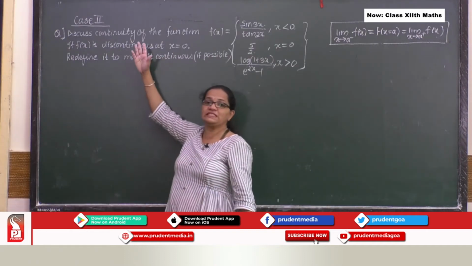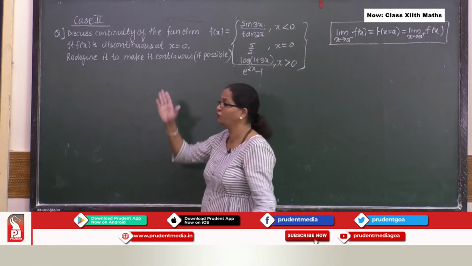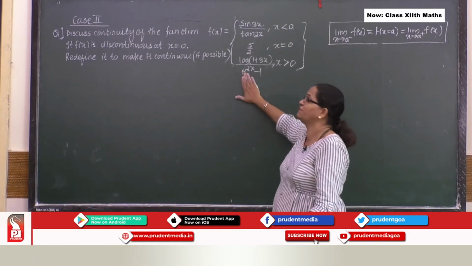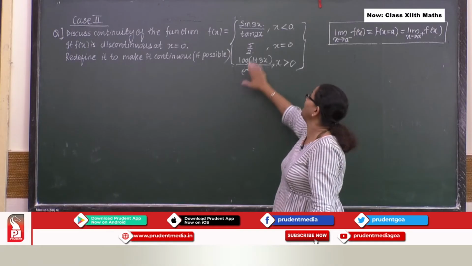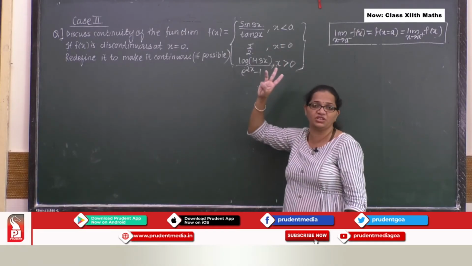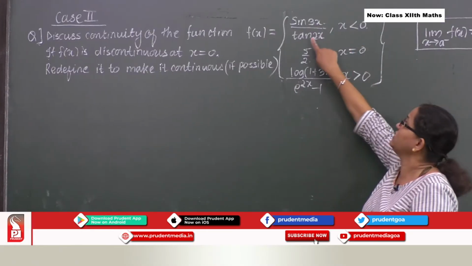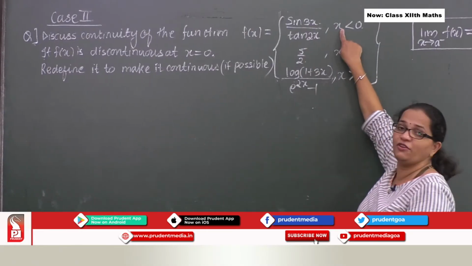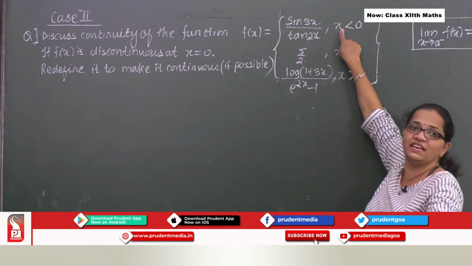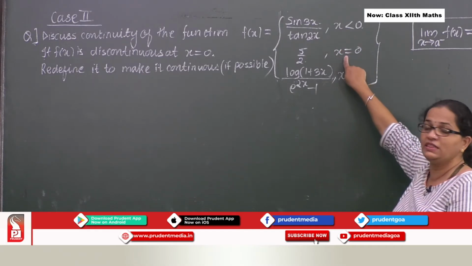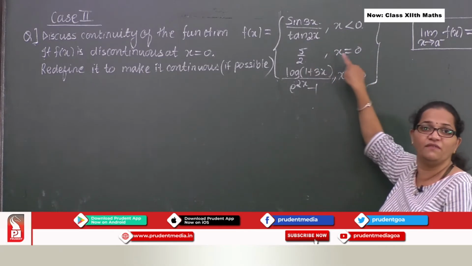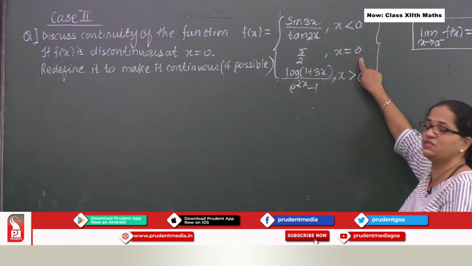Let us talk about the second condition. Here if you see the second condition, the function over here, you can see here 3 cases which are given to you all. The first case, here this function is defined where your x values are less than 0. Here this value is defined when your x is equal to 0.